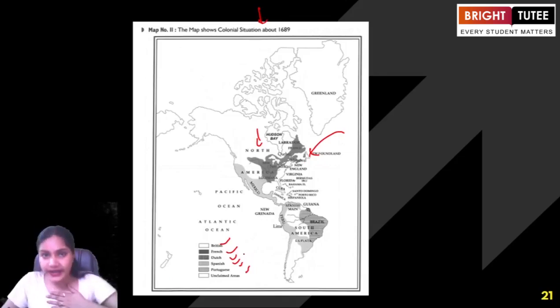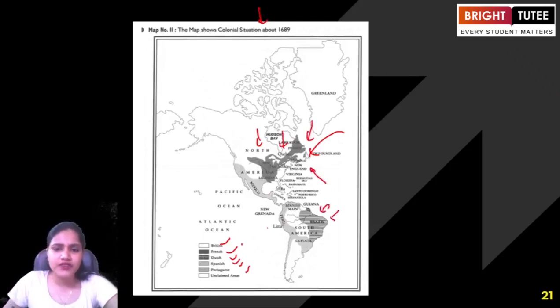Whether we are talking about India, where, as you have already learned in the historical part, the British Empire ruled our country for almost 200 years. So India was a colony of the British Empire. Likewise, when we are talking about North America and South America, we see how the region's powers were trying to establish their colonies in all these different areas.